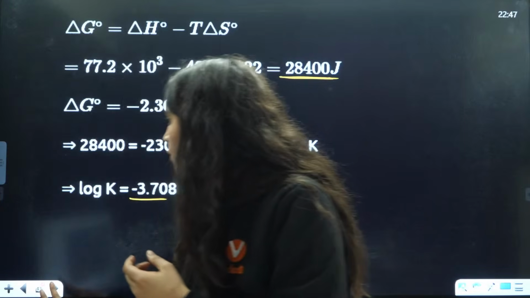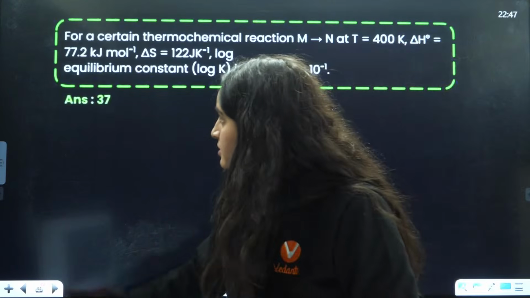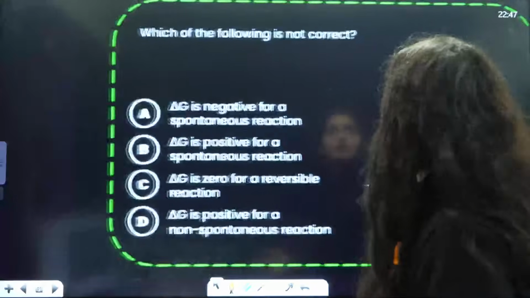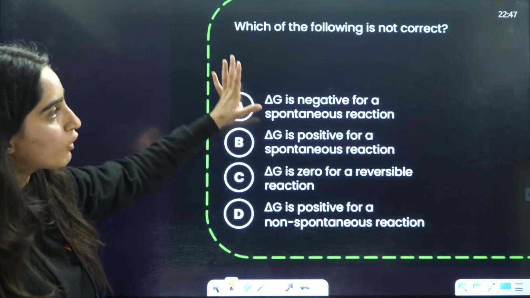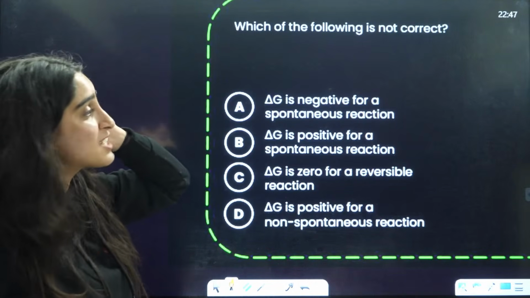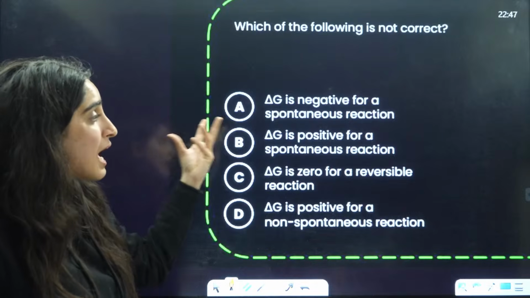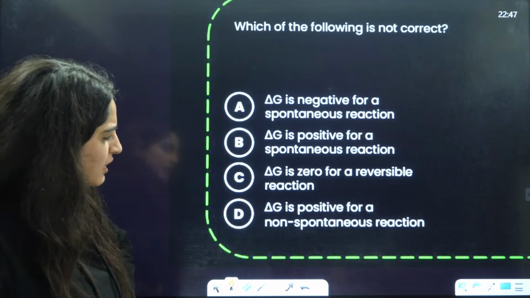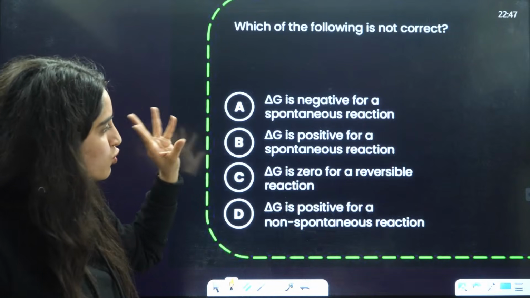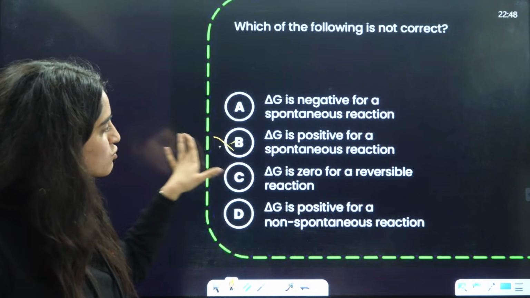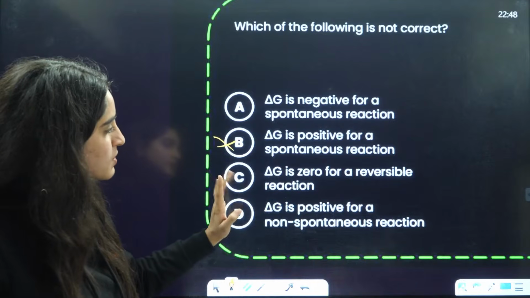Chal. Now, next is this, a simple question. Which of the following is not correct? Delta G is negative for spontaneous. This is the Gibbs-Helmholtz equation. They are asking: is negative for spontaneous? That is true. Positive for spontaneous? It is not true. Delta G is 0 for reversible reaction.